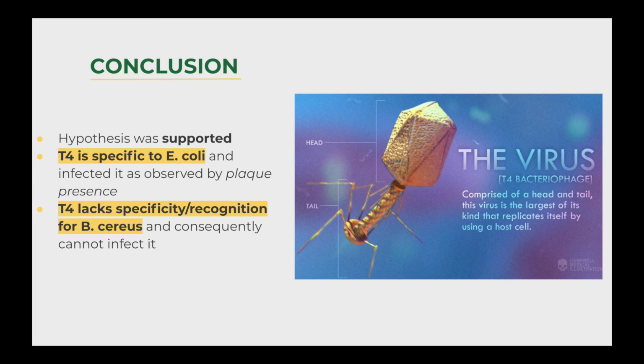One, that T4 cannot infect B. cereus due to lack of specificity and recognition. Secondly, that the control plates tell us the obtained results are due to T4 and not to any other external factors. It can be concluded that T4 has specificity for E. coli and lacks recognition for B. cereus. The hypothesis for this study, that T4 is specific to E. coli and thus will cause death by lysis, as observed in the agar plate, was supported by quantitative observations from this study.